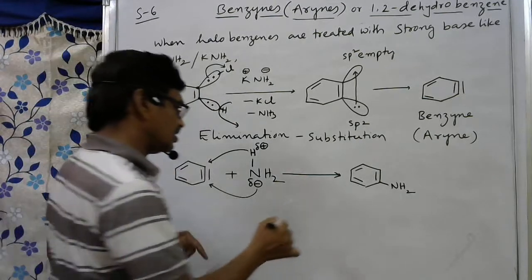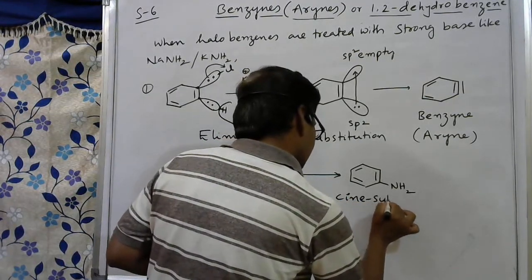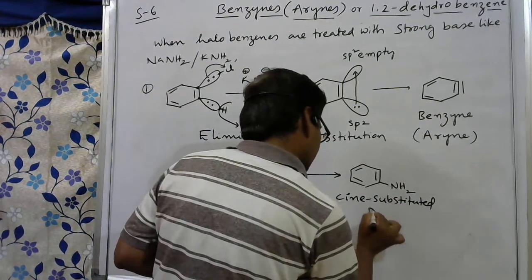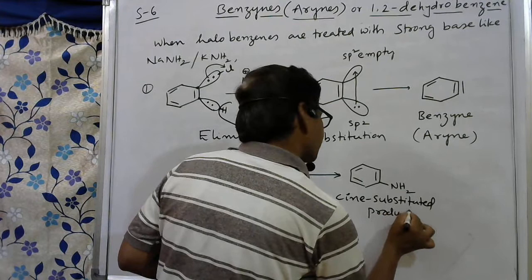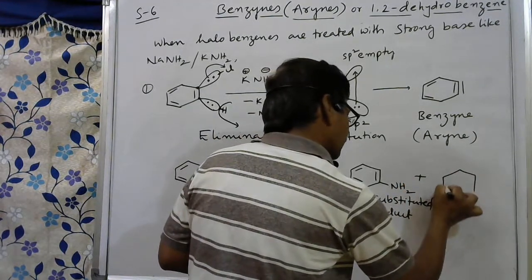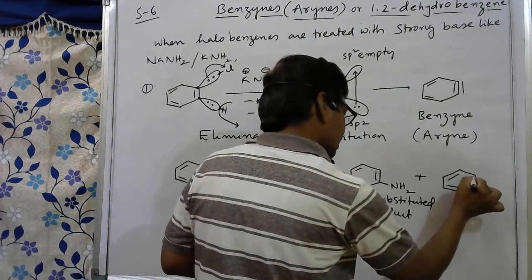So that we can say this is a cine substituted product. Cine substituted product. And along with this, we have some more other compound. Here there is a double bond.